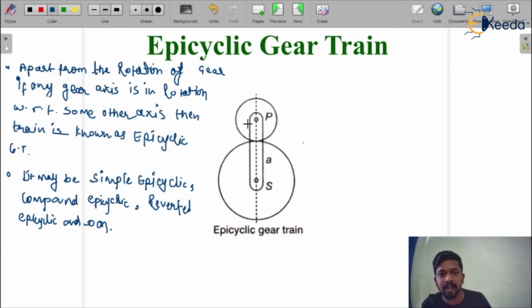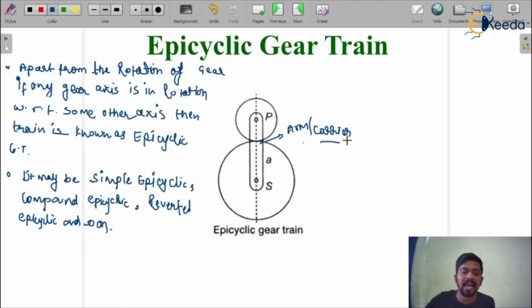And when this type of gear train is there, that means if you want to rotate the axis of the gear P with respect to the axis of the gear S, then we need a link. We have to use a link, and this link is known as the arm or the carrier. You can call it arm or you can call it carrier. That means a link is used to rotate the axis of the gear P with respect to the axis of the gear S. I hope you are understanding the meaning of epicyclic gear train.